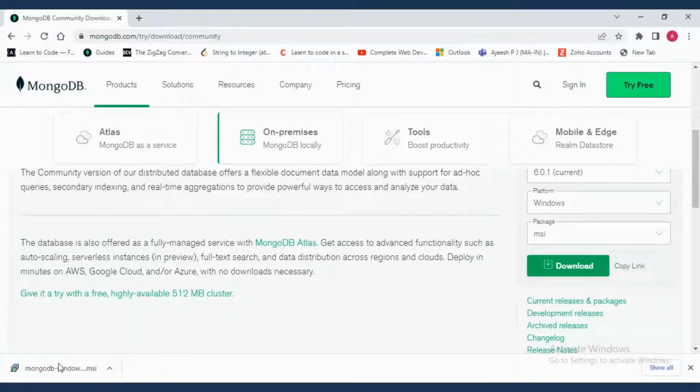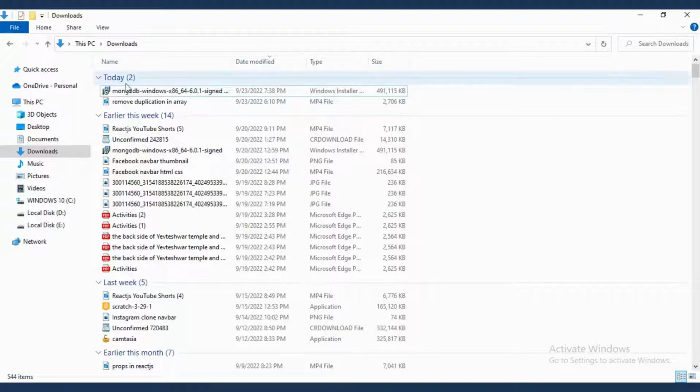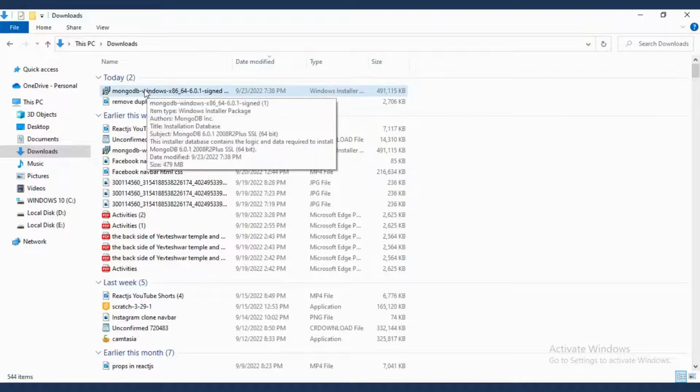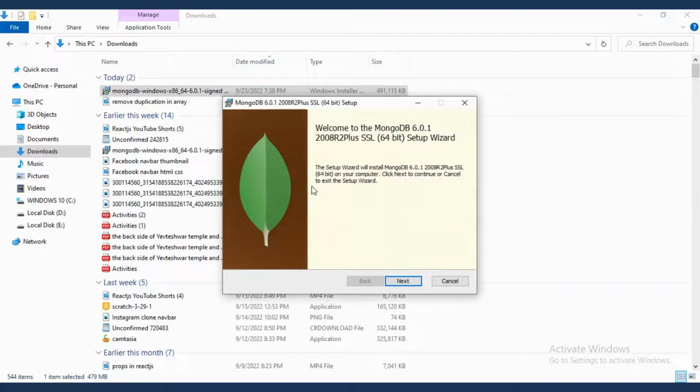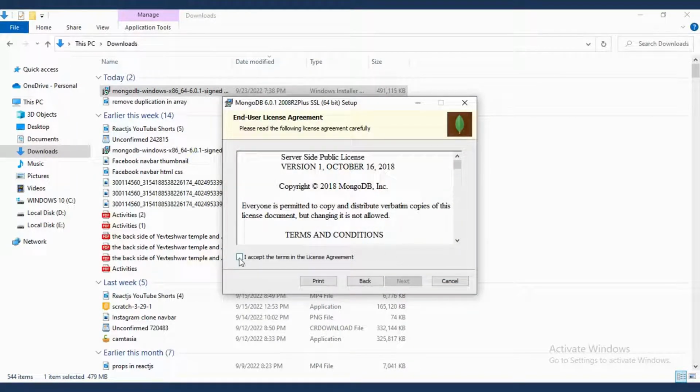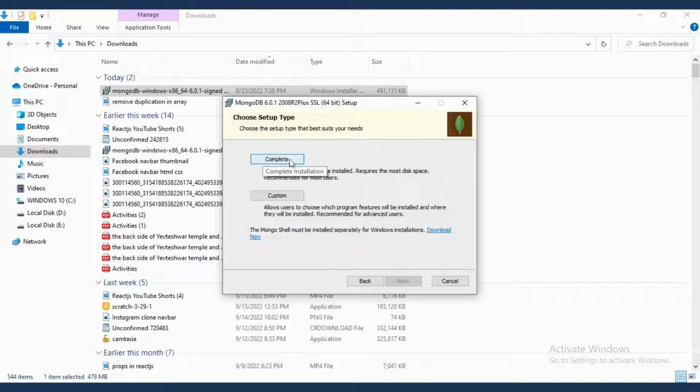Now download is completed. Now click on this show in folder. Now double click on this MongoDB installation setup. After that, preparing for installing. Now click on the next. After that click on I accept the terms in the license agreement. Now click next. Now click on the complete.